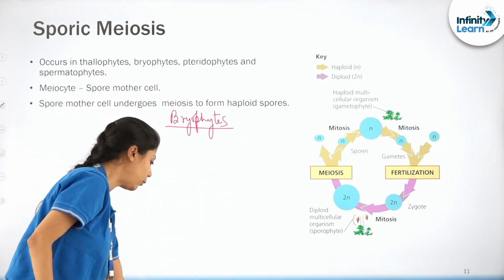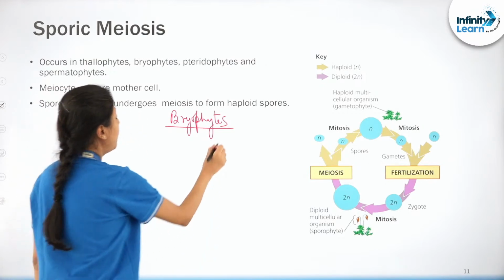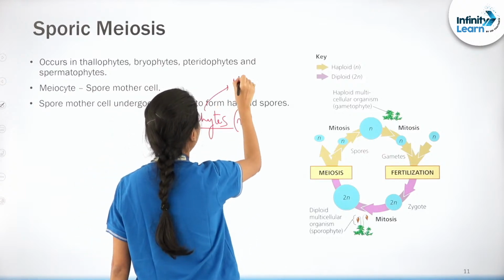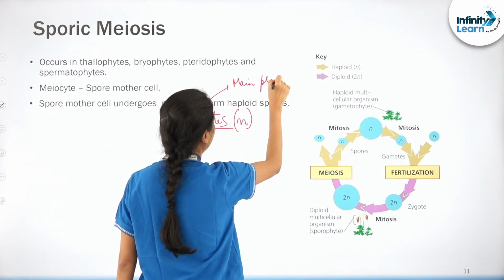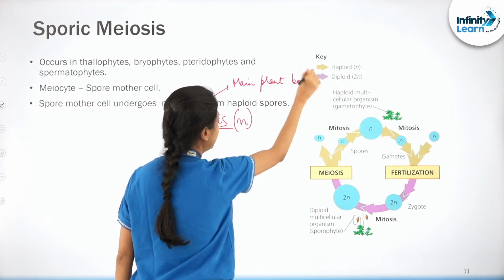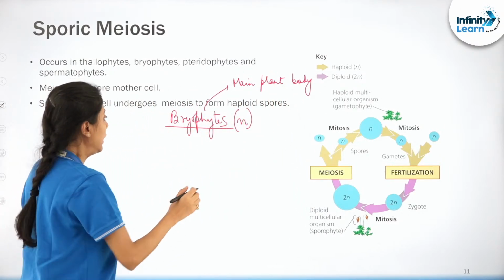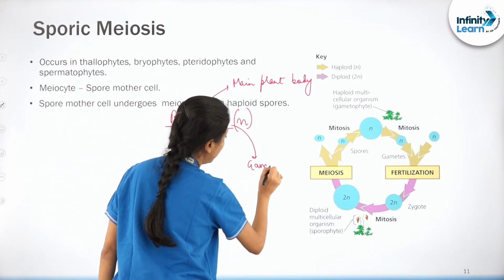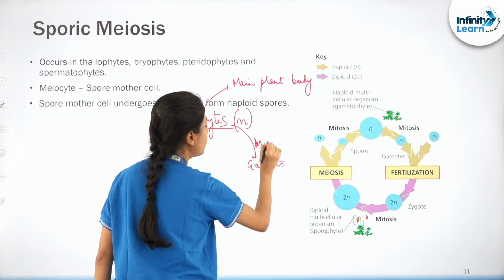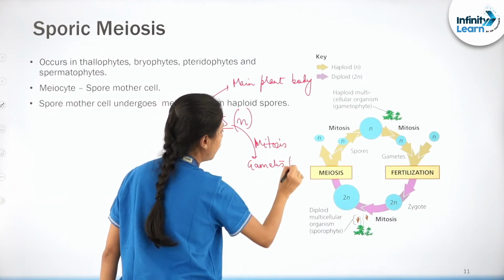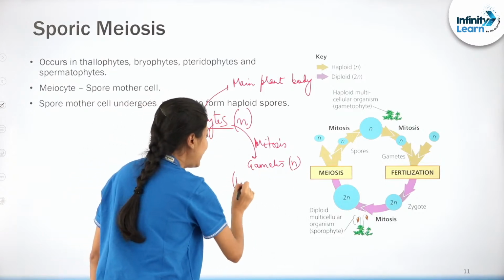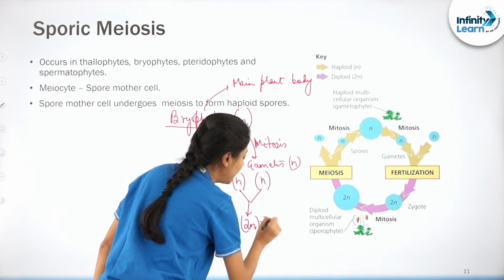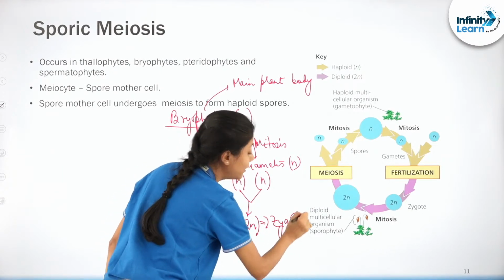Bryophytes, look, what are they? The main plant body of bryophytes is haploid, okay? Now they will produce gametes. How will they produce gametes? Obviously by the process of mitosis. Now these gametes will fuse. Once they fuse, what will be formed? A zygote.